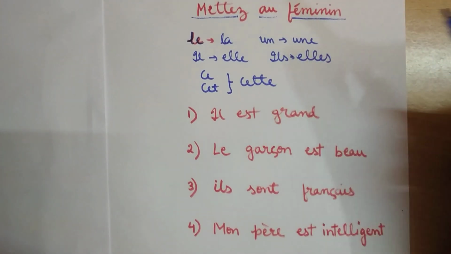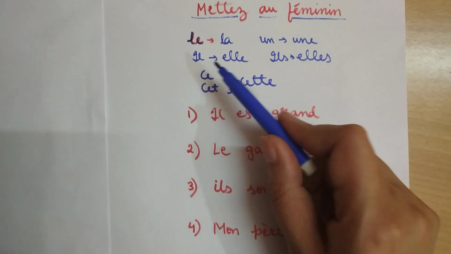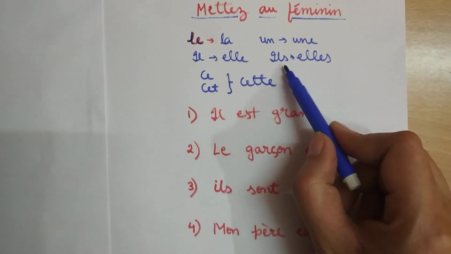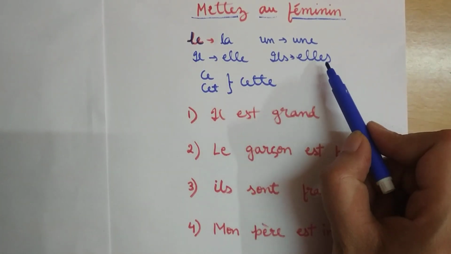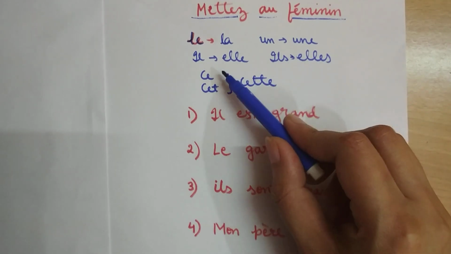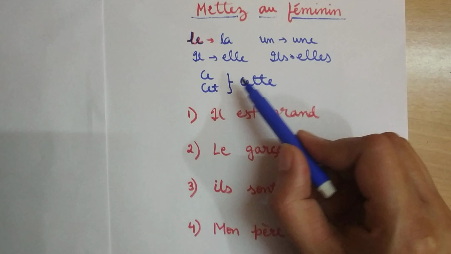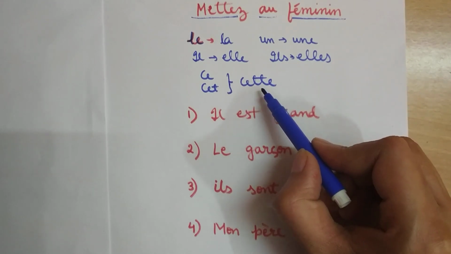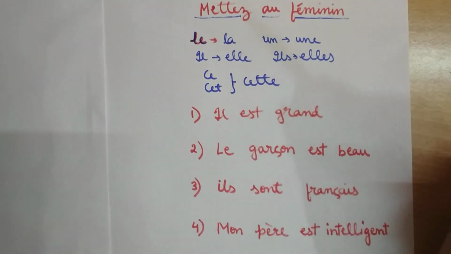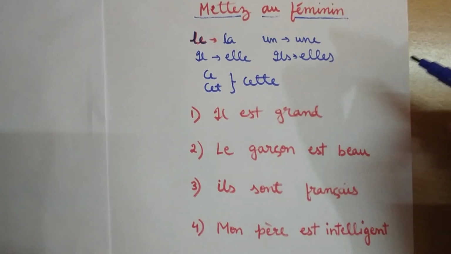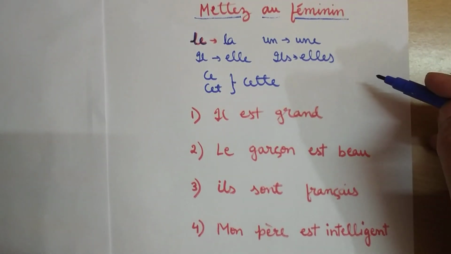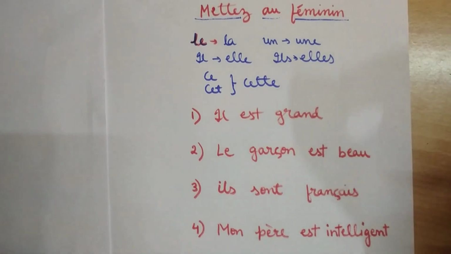Un changes to une, il, he changes to she, il in the plural form changes to elles in the plural form. This is demonstrative adjective. Sir, ce, these are masculine forms, changes to cette in the feminine form. If you have studied, fine. If not, just keep this in mind. I hope everybody is clear about this. It will make it easier for you.